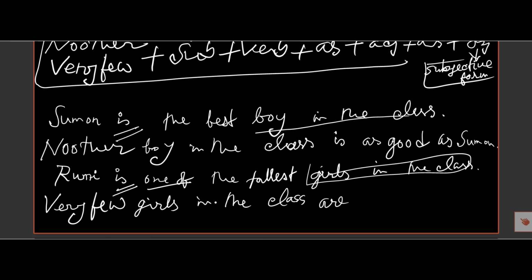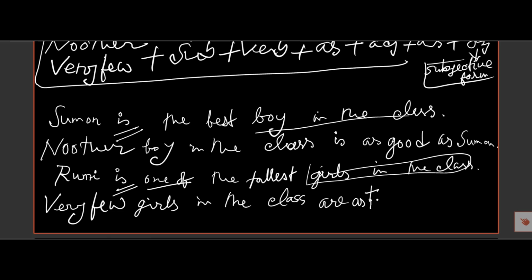Is is a singular form, and Rumi is singular, but very few takes the verb of plural form. So very few girls in the class are, then tallest will be the positive degree tall, as tall